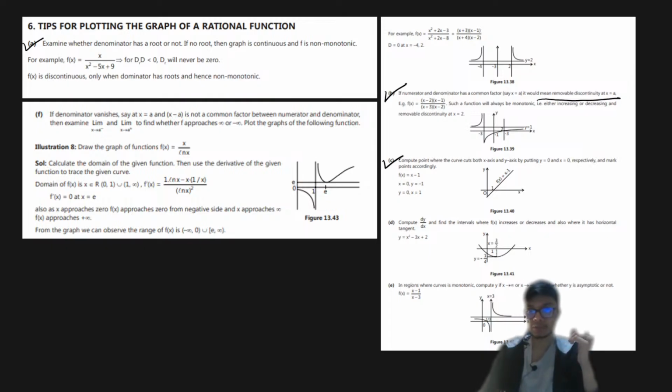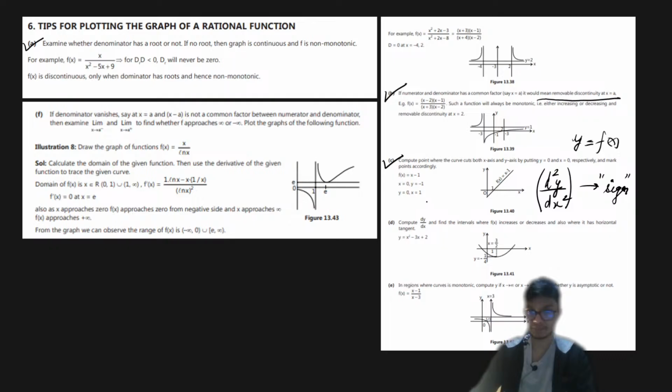And then you have to compute the curvature. Now in order to compute the curvature, the best technique is basically to find the second derivative. So let's say y is equal to f of x is your curve, okay? After you check for the increasing decreasing nature, you find the second derivative, and then try to understand what is the sign of the second derivative in different intervals of x, okay? The sign of the second derivative.